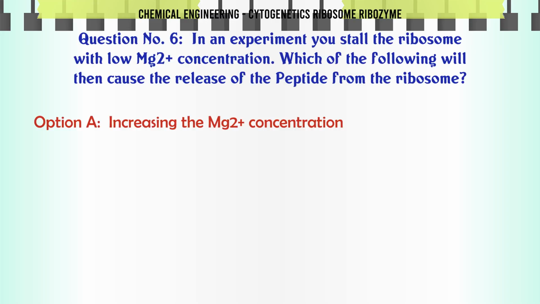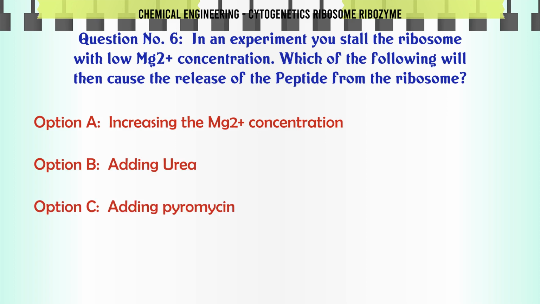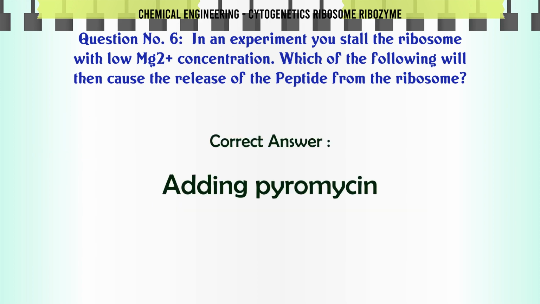In an experiment you stalled the ribosome with low Mg2+ concentration. Which of the following will then cause the release of the peptide from the ribosome? A. Increasing the Mg2+ concentration. B. Adding urea. C. Adding puromycin. D. Adding viomycin. The correct answer is adding puromycin.